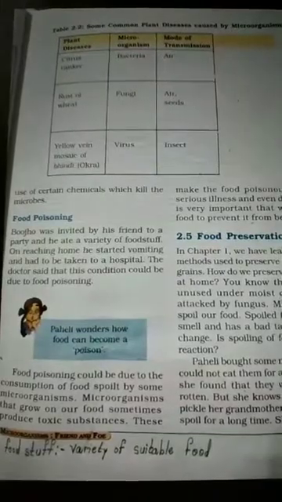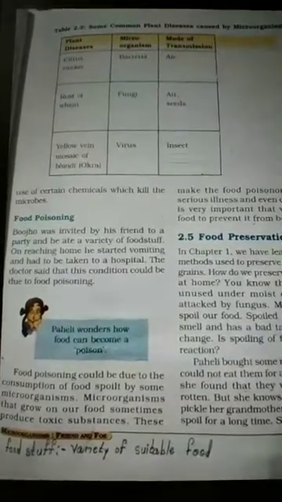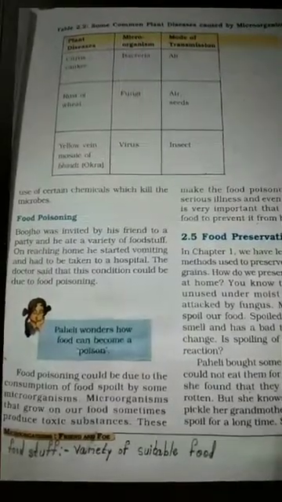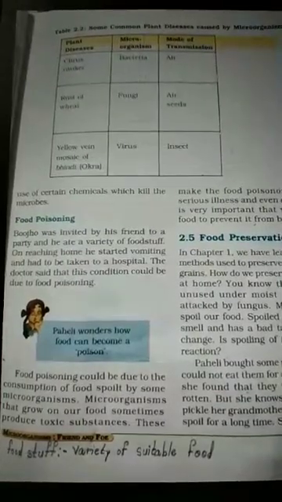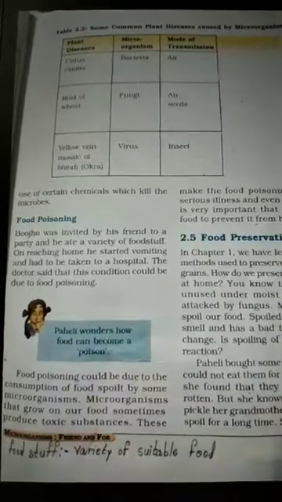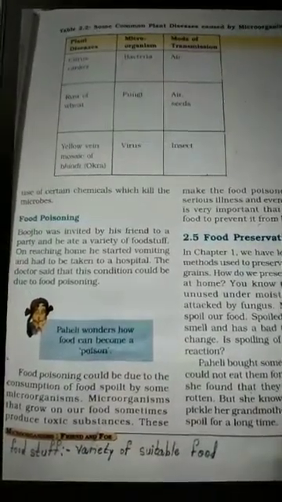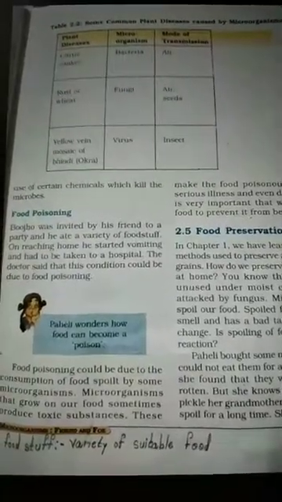The doctor said that his condition could be due to food poisoning. After treatment at the hospital, the doctor said that this all happened because of food poisoning.